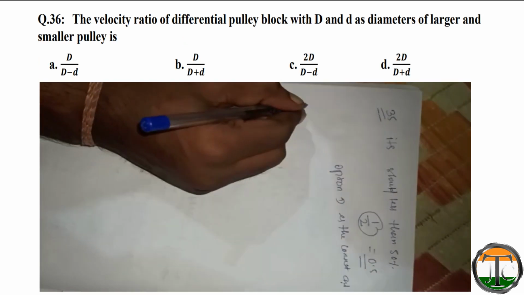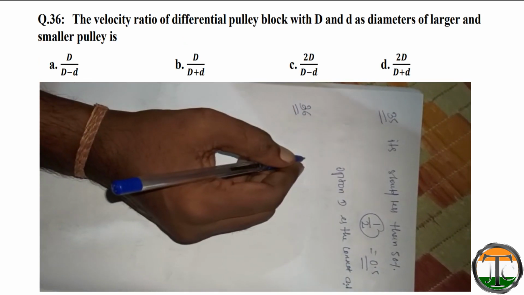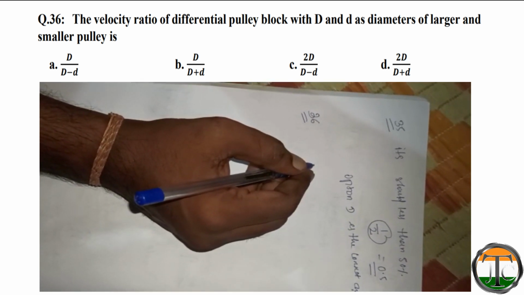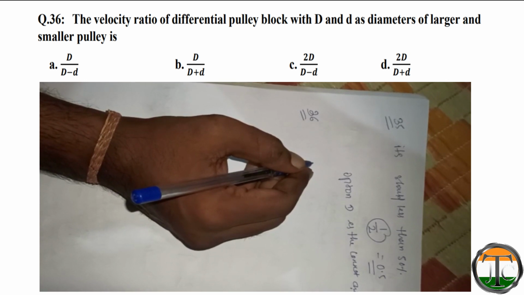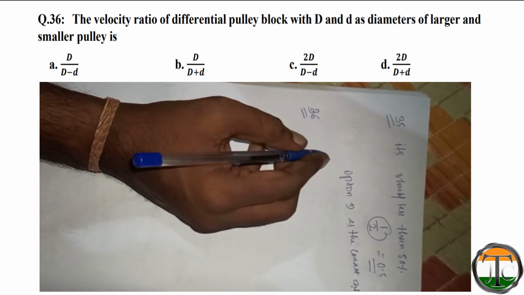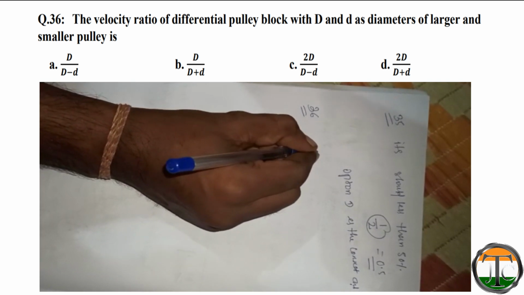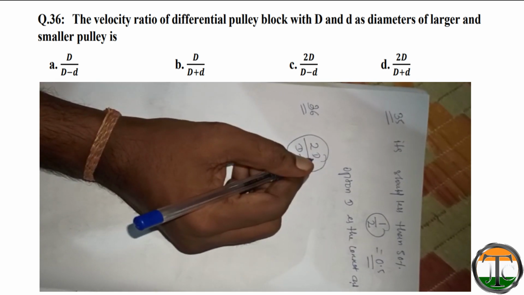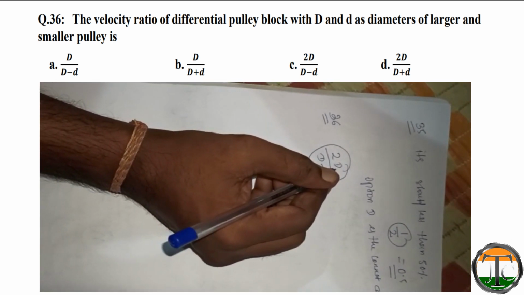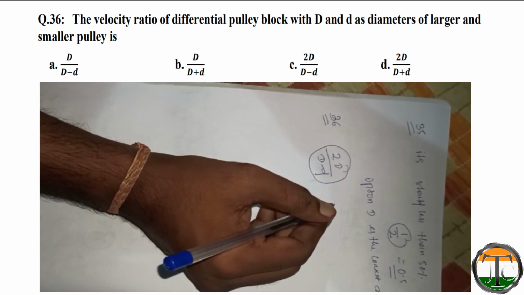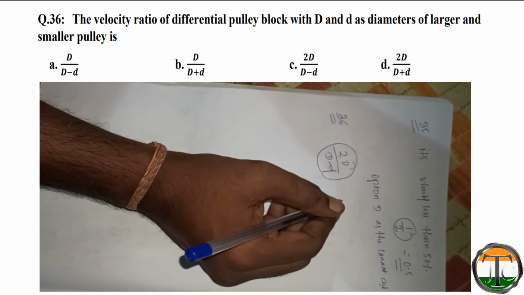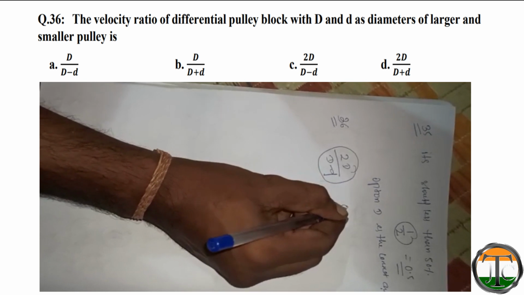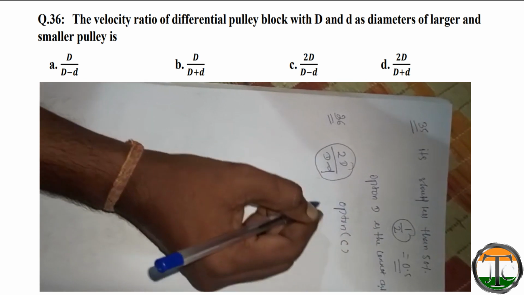Now we will solve question number 36. Question is, the velocity ratio of a differential pulley block with capital D and small d as diameter of larger and smaller pulley. This is also a formula based question, and its answer is 2D by D minus small d. So four options are given. First option is capital D by capital D minus small d. Option B is capital D by capital D plus small d. Option C is 2D by capital D minus d. So this is option C. Option C is the correct answer.